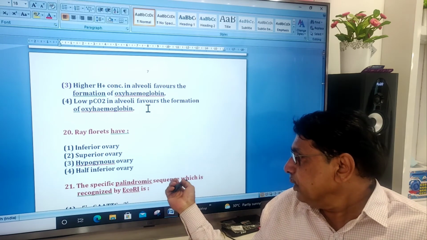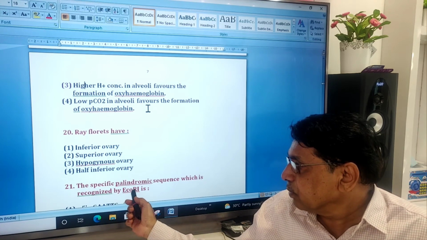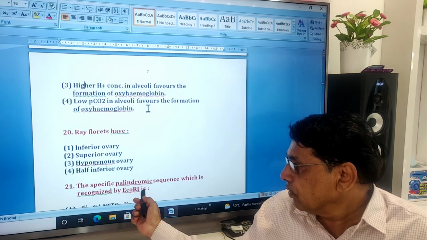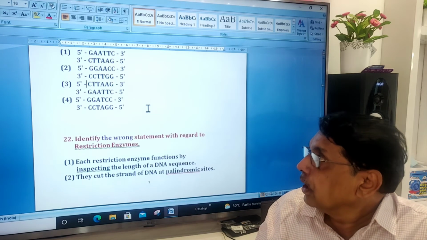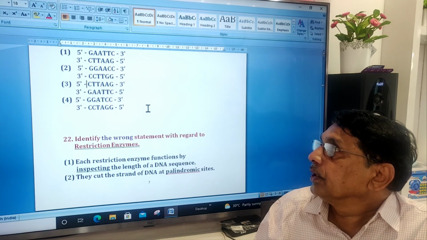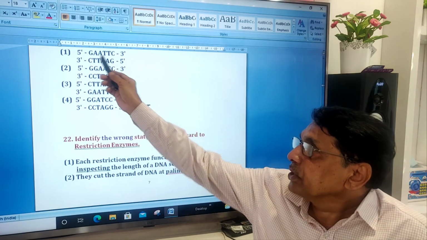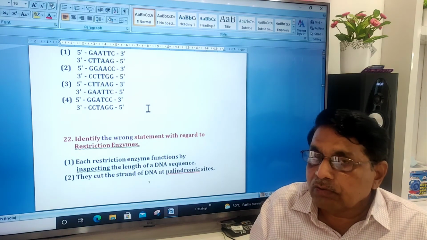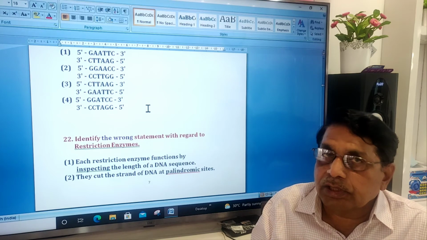Specific palindromic sequence which is recognized by EcoRI is. So palindromic sequences means when we read the sequence in either direction, it is the same. Either direction, same.